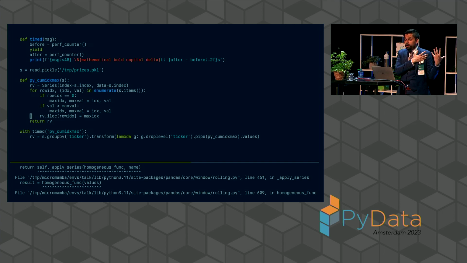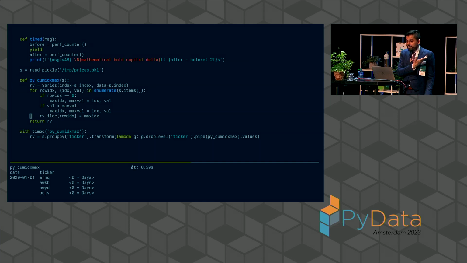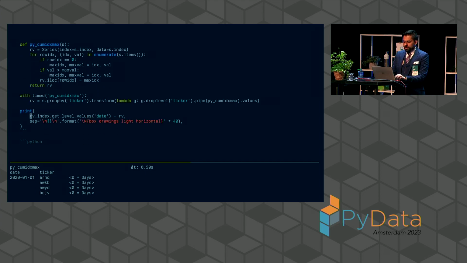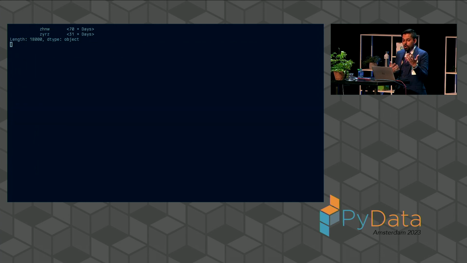And so that I can write this in a couple of lines of very, very stupid code is actually a very good thing. And I can do that, and I can time it, and it takes me about half a second to operate on this data. And you can see I can even do the subtraction from the original data set, so I can answer a question of how many days since the last time you saw a high price. This cumulative index max problem on this data set is enormously valuable.